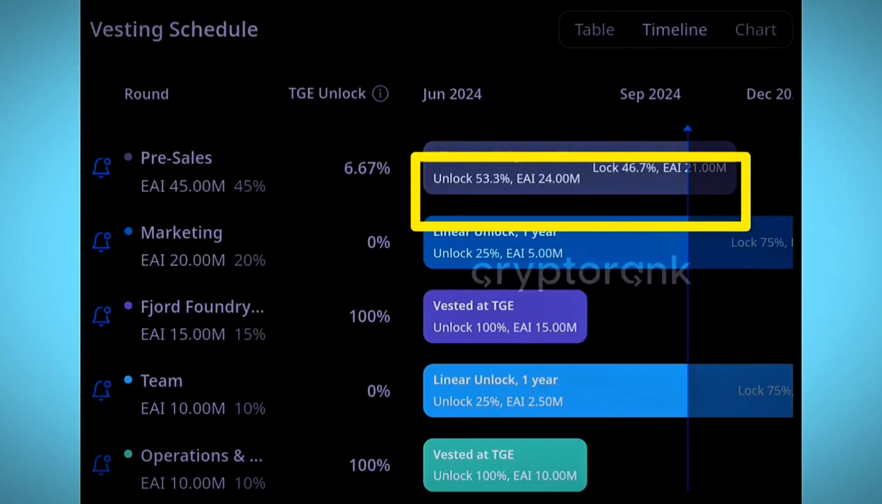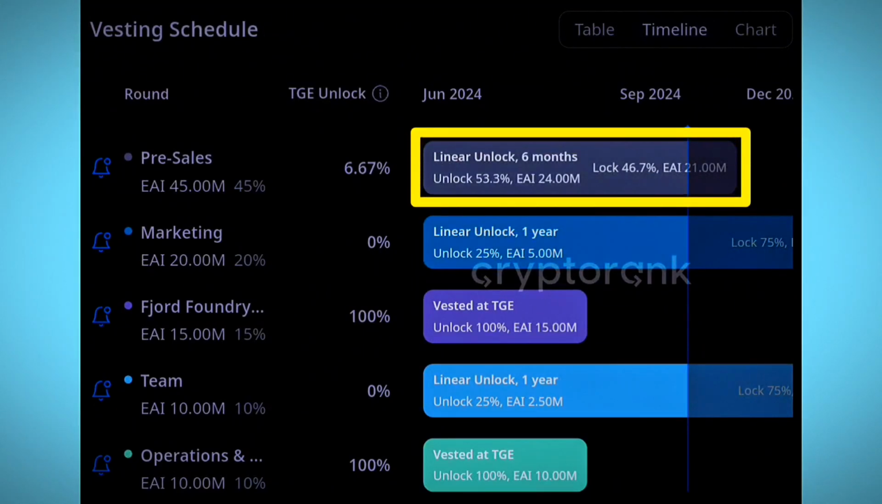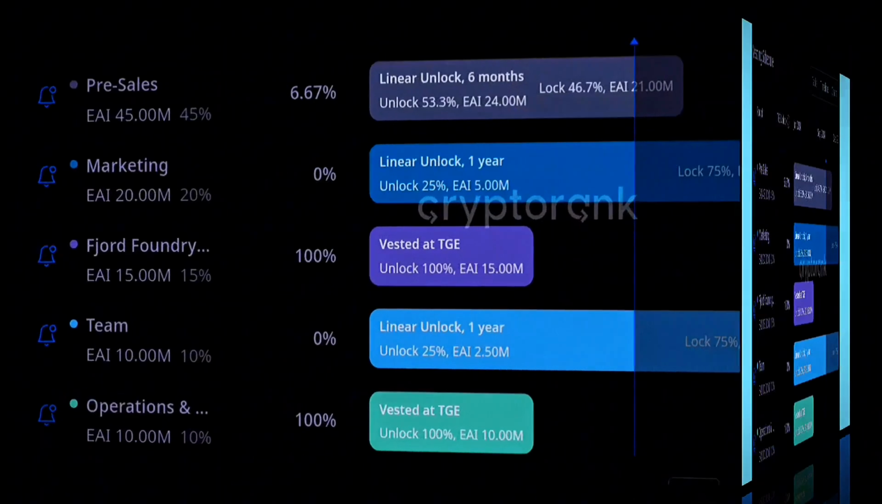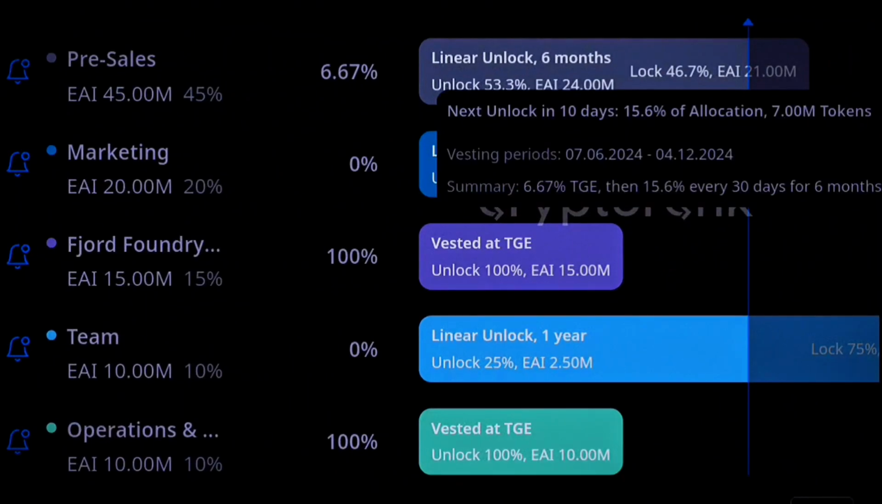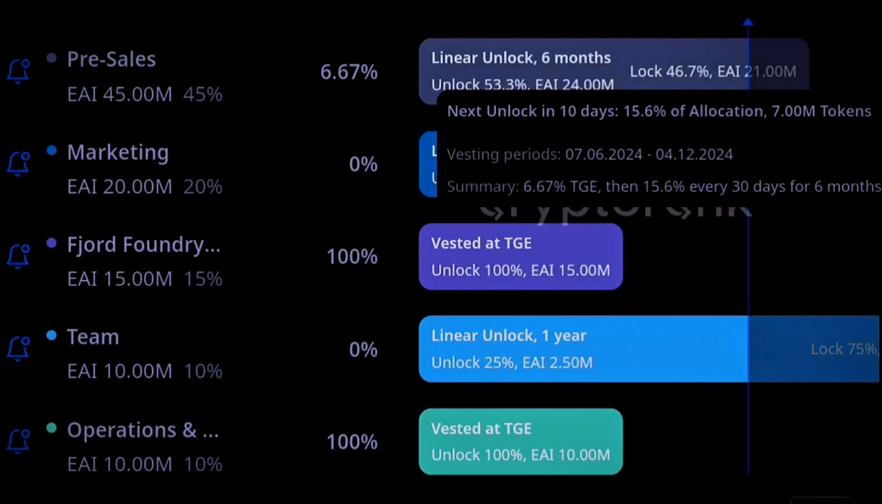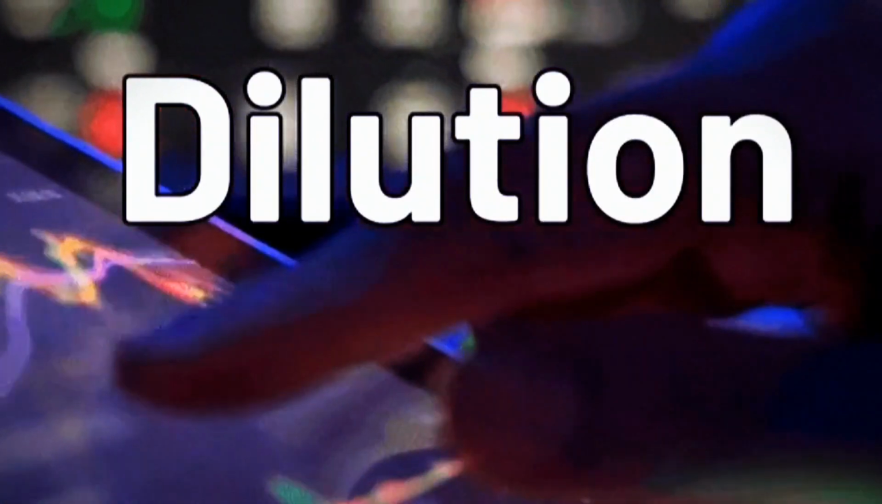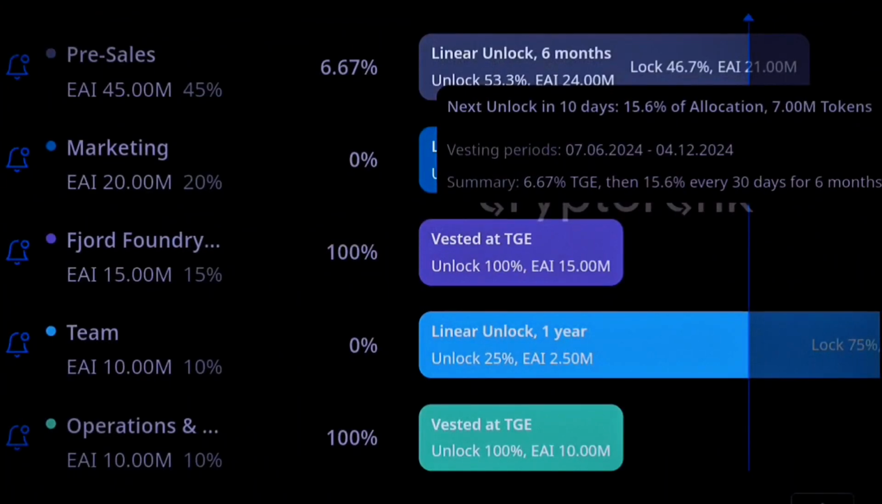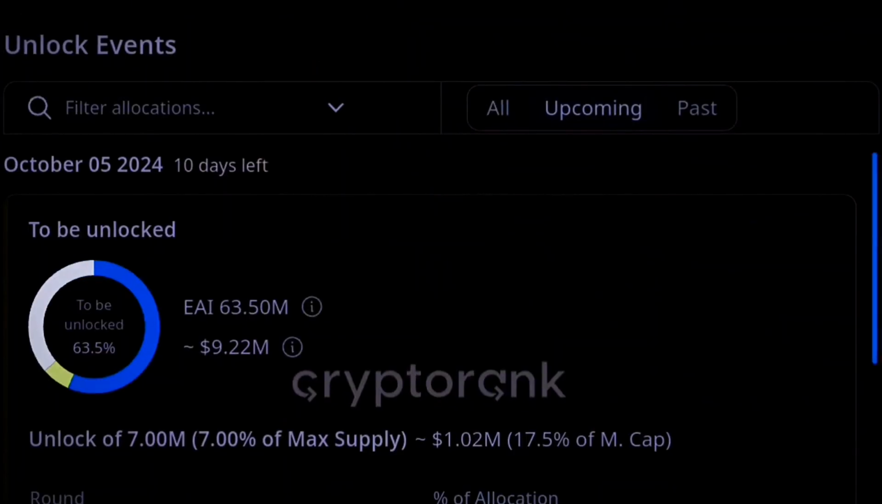So for the pre-sales, there's the linear unlock 6 months. Unlock is 53%. Then the locked is 46%. So you can just click there to have more info about this one. You can see the pre-sale summary is 6.67% TGE, then 15% every 30 days for 6 months. With that info, you know that every 30 days, there will always be some tokens coming into the circulation. So there will always be dilution of your value for those tokens that you are holding.